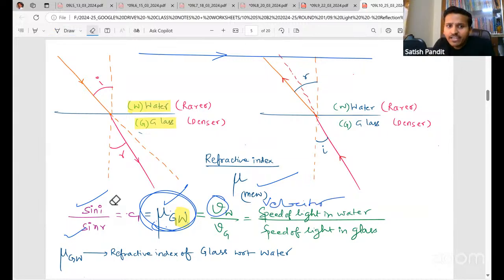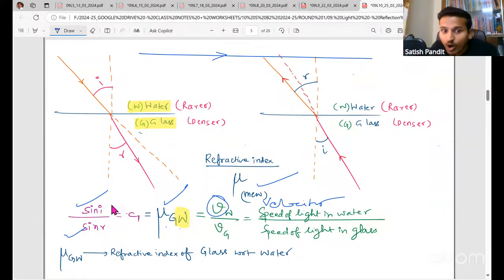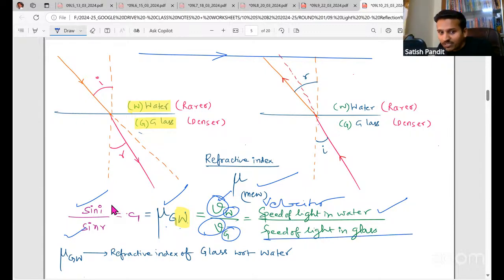So refractive index of glass with respect to water is what? Velocity of light in water by velocity of light in glass. Okay, so speed of light in water by speed of light in glass. Please remember, first this will come and then this will come.